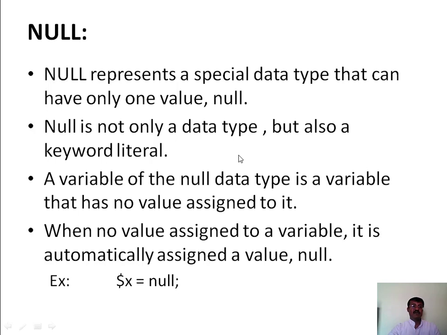And this is a special data type, that is the null data type. Null represents a special data type that can have only one value, that is null. So this data type can have only one value, that is null.